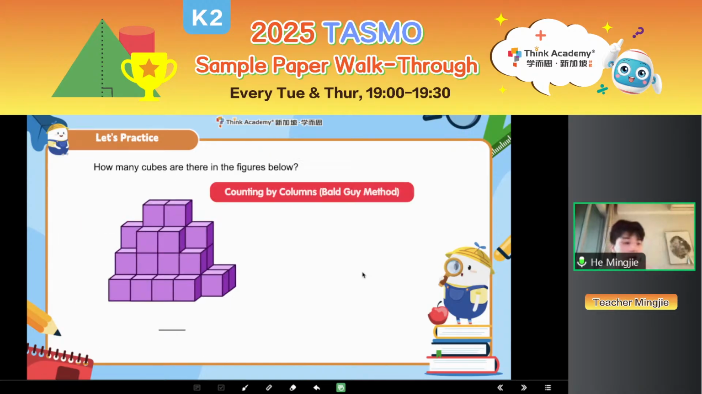So now let's have some practice. Do you have the printed material, the printed paper with you? Can you tell me, how many cubes are there in the figure below?